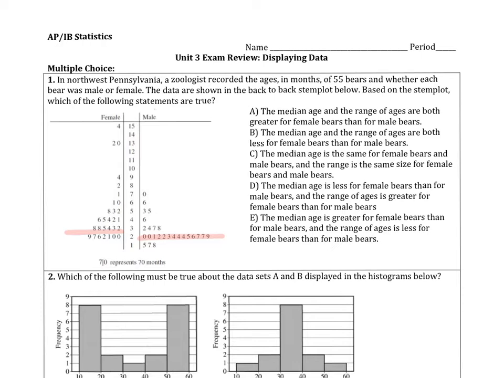So for females, your mode is somewhere between the high 20s to 30s. So I would say it's from mid 20s to 30 without looking at the numbers exactly.